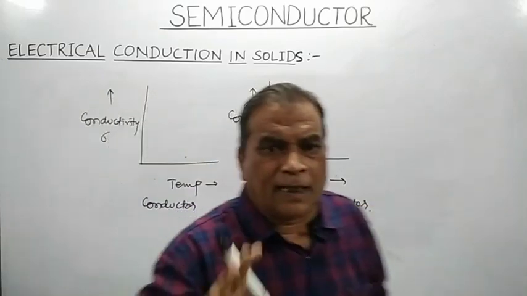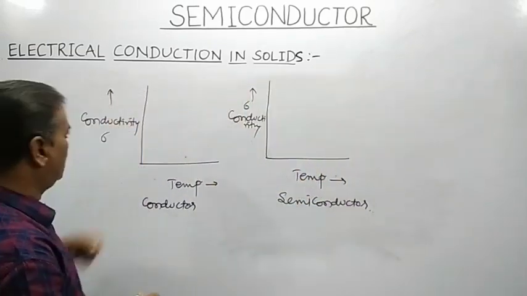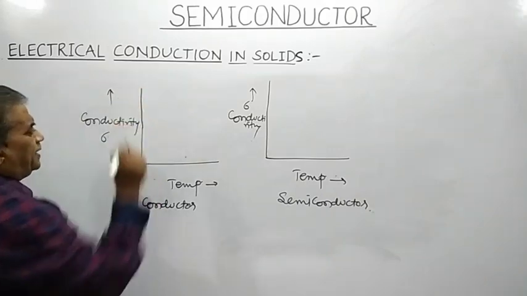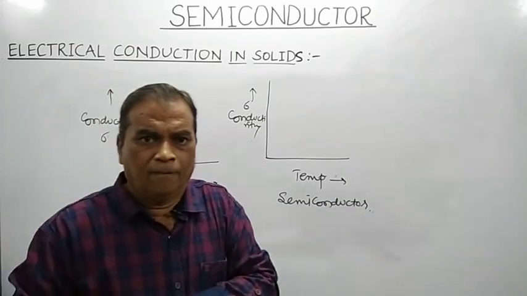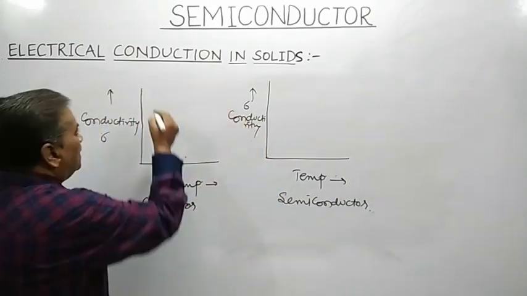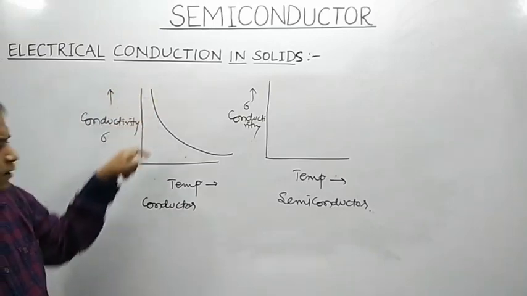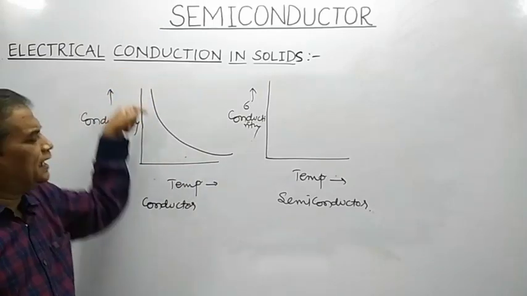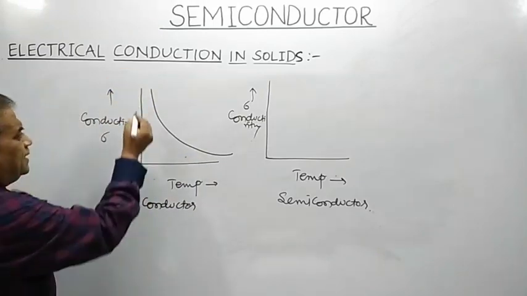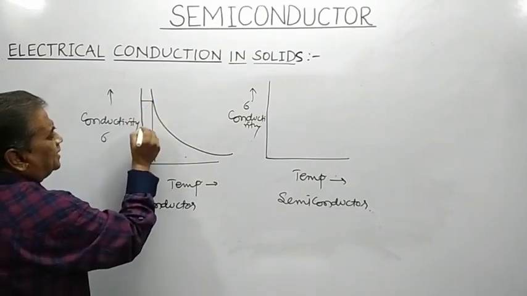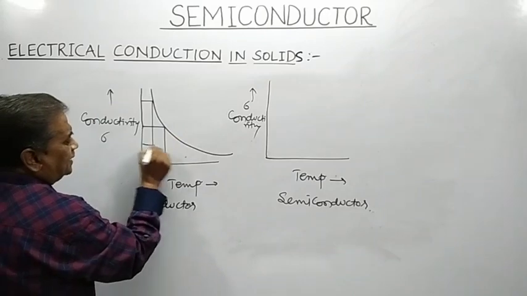As far as conductors are concerned, the conductivity no doubt depends on temperature, and it varies as per this graph. Look at this: when temperature is less, conductivity is more; when temperature is more, conductivity is less.